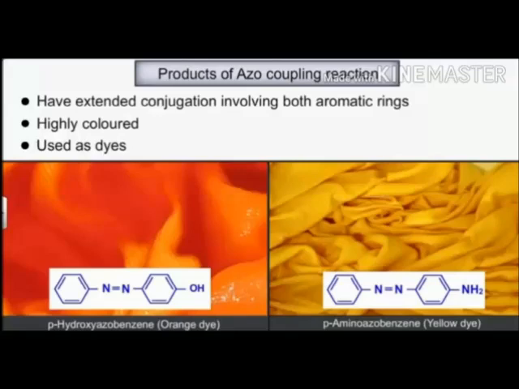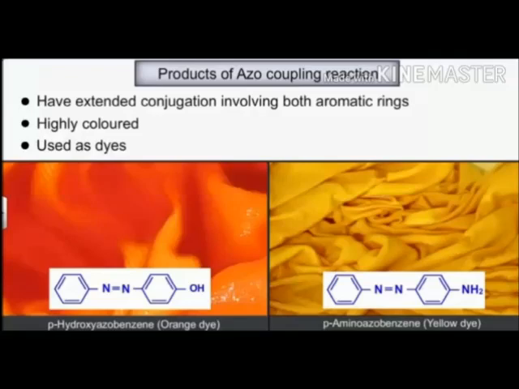What are the products of azo coupling? They have extended conjugation. You can see conjugation is increasing, highly colored products are formed and used as dyes. You can see para-hydroxy azobenzene is an orange dye, para-amino azobenzene is a yellow dye. These are used for making dyes, any colored product we want.